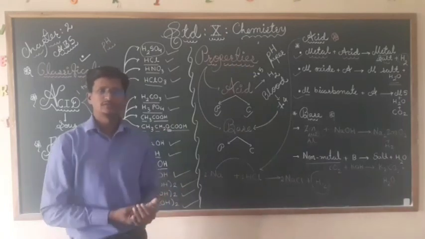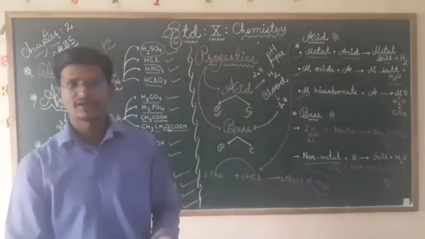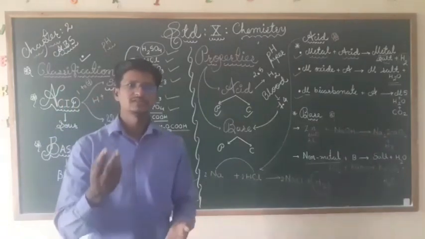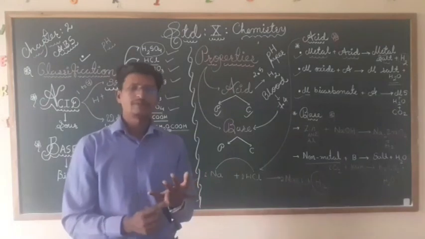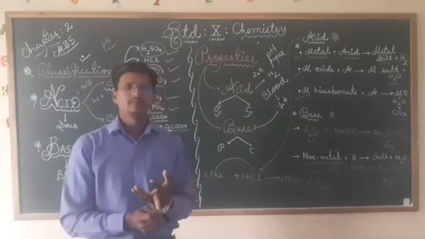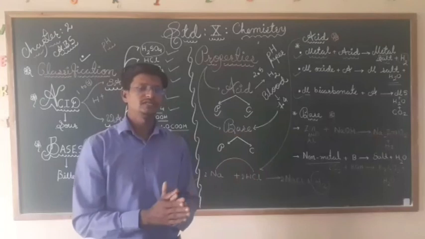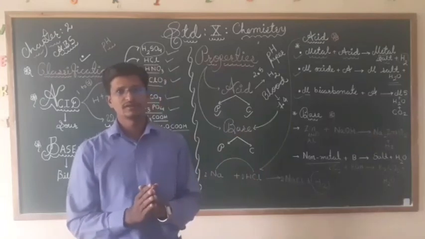Only 3 points remain. pH we have already discussed. Last we will discuss salt. In salt we have to discuss NaCl, then plaster of Paris, then bleaching powder. These are the topics we need to discuss, and that will be the end of the chapter.